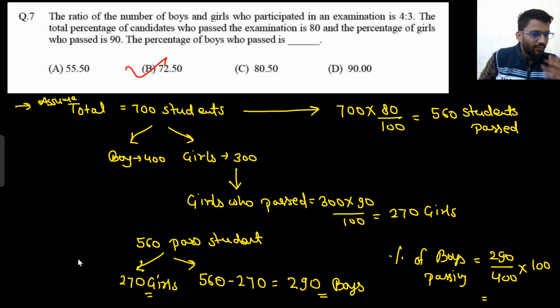So 290 by 400, that would be the percentage of boys who passed the examination.